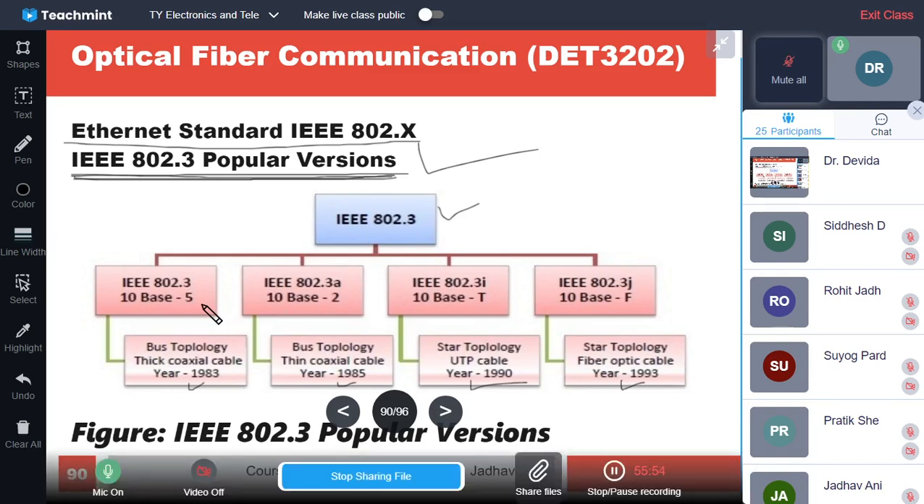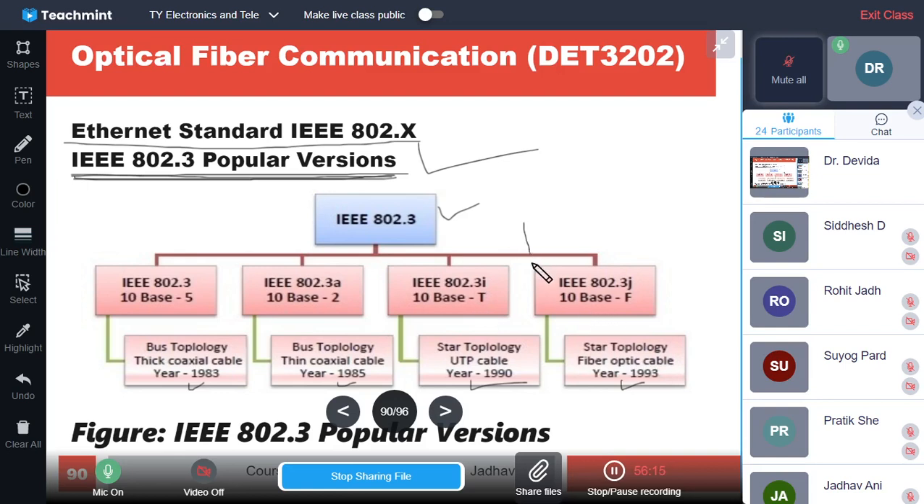5 indicates 500 meters, 2 indicates 200 meters, but if T and F are there, it can work for longer distances, and it is not important because it has very long distance propagation communication capability. So UTP and optical fiber cable are indicated as T and F.